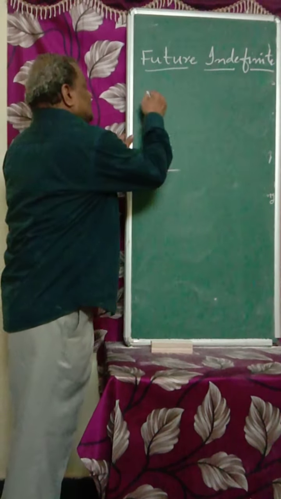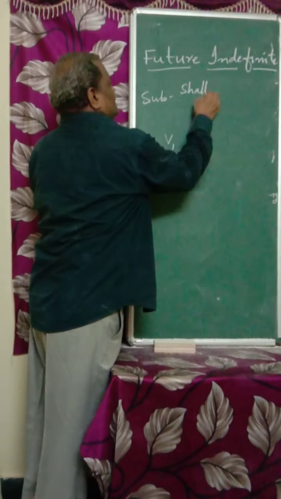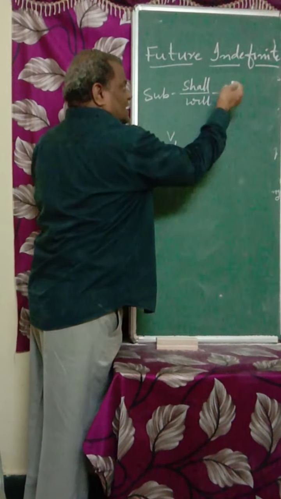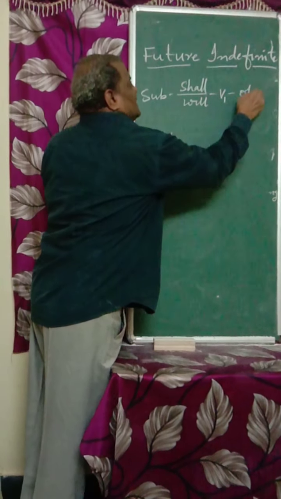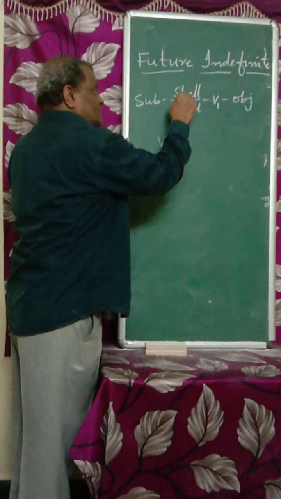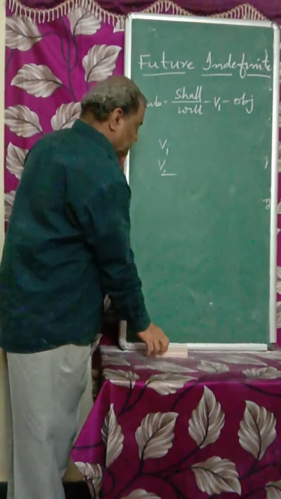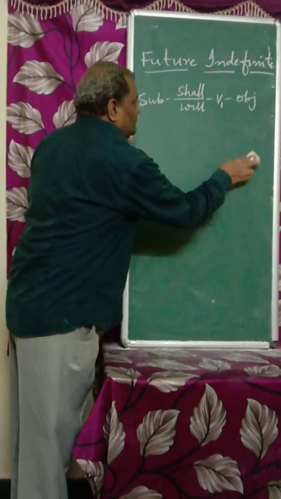So in future indefinite, we use shall or will and the verb first form. Along with shall or will, we have to use the verb first form. If only the verb first form is there, that is present indefinite. If shall or will is used, that is future indefinite. That is the difference. You may have a doubt: when do we use shall, and when do we use will?